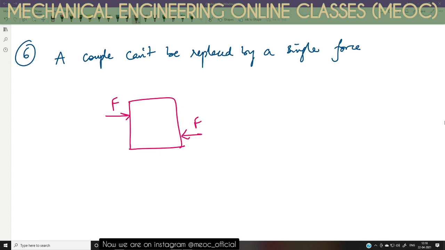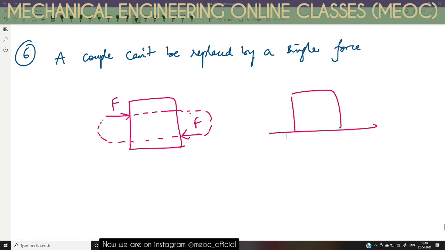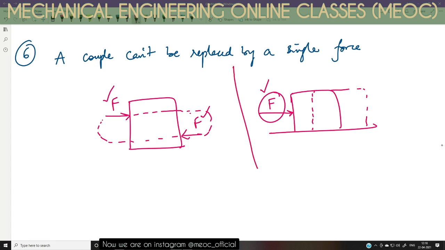This couple has a tendency to rotate the object, and in the previous property I told you that the couple cannot translate the body, while a single force can translate the body. So a single force can replace a couple only when that single force is capable enough to rotate the body. The effects are different. This is a couple, tending to rotate the object. This is only a single force and it can only translate the body.